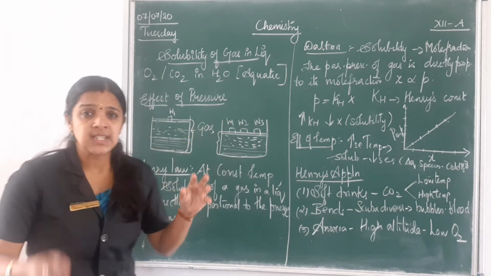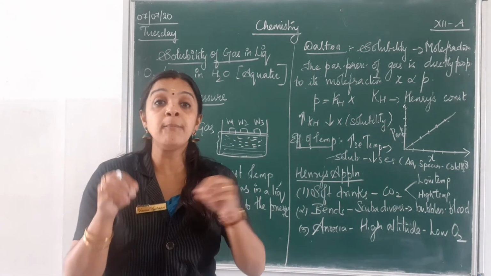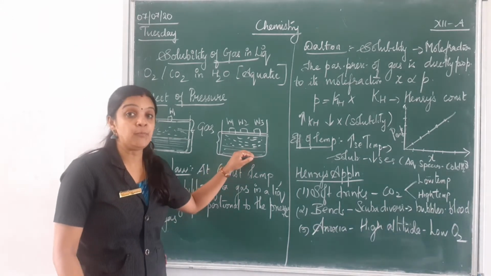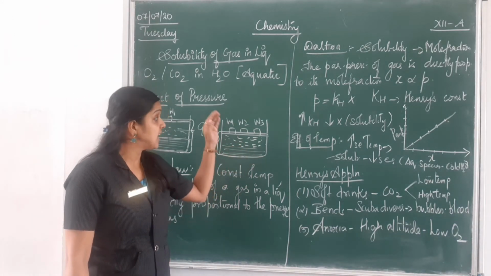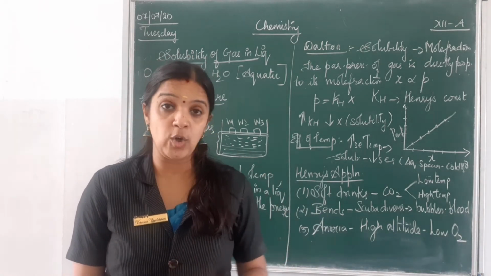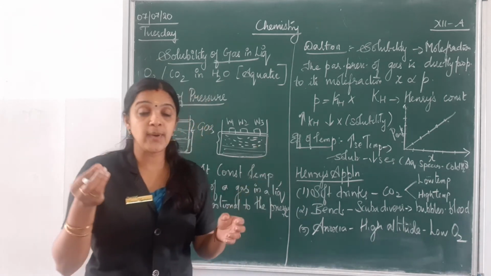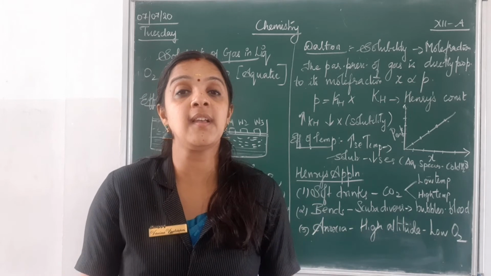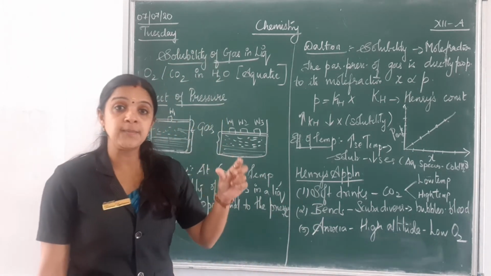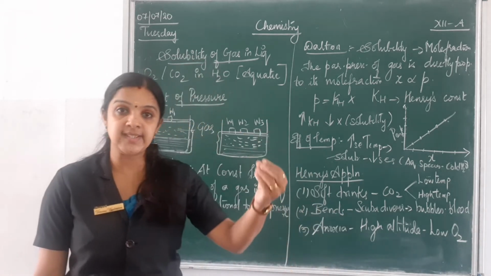So what happens? The number of particles entering the liquid phase will be more. That is, the rate of particles entering the phase will be more. That shows that an increase in pressure will increase the solubility of a gas in a liquid. So whenever I increase the pressure, the gas particles will be highly soluble in the liquid. That is what we have to understand. The rate of solubility of gas particles in a liquid will be more when we increase the pressure.